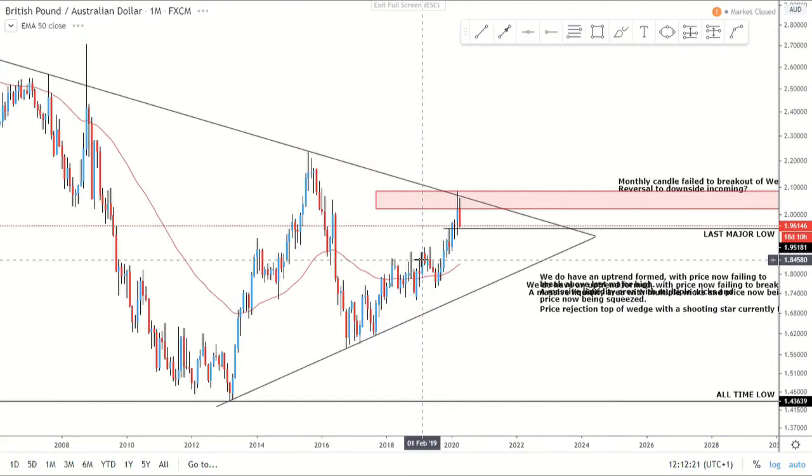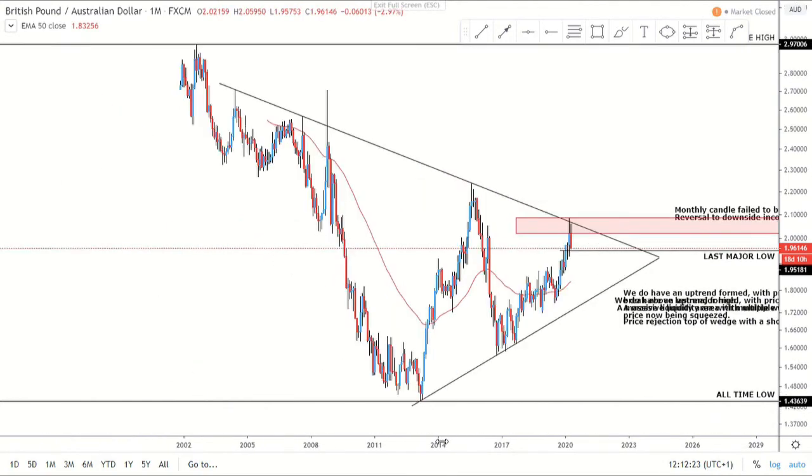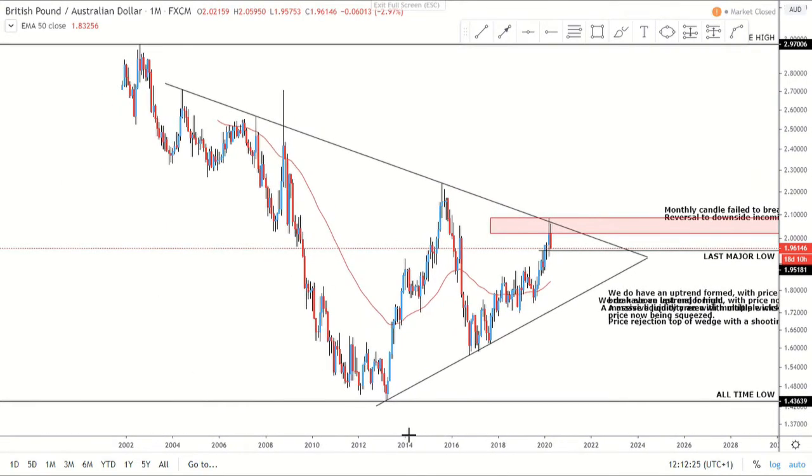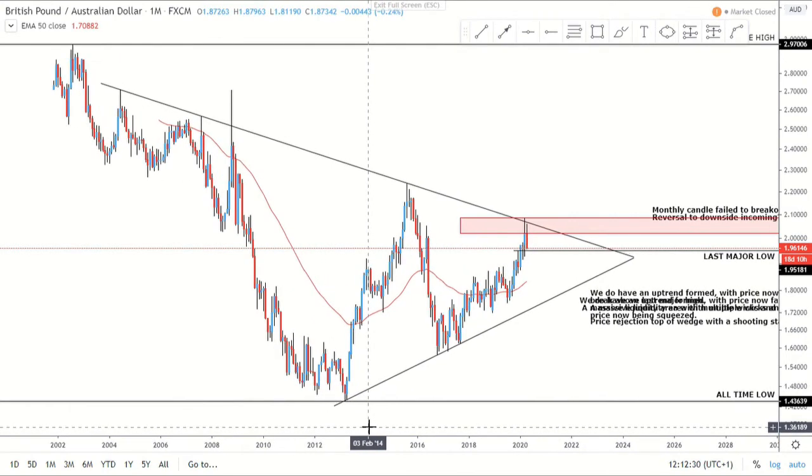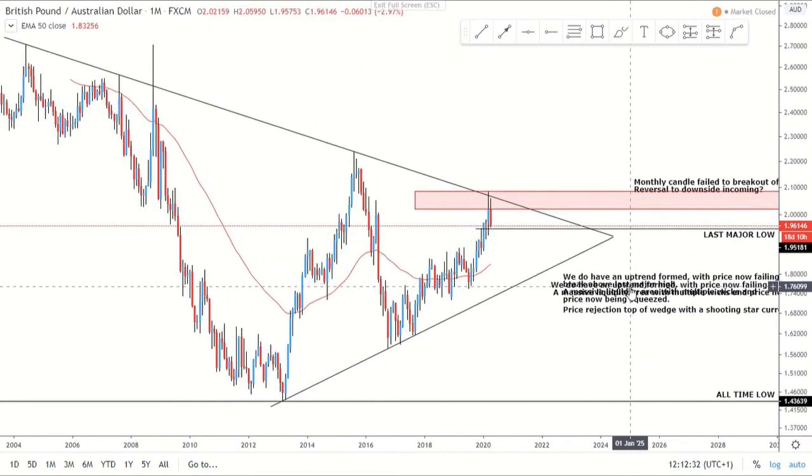Next on our list is Pound Aussie, something that I love to trade because it has massive potential. It's always moving massively. The pips that you can catch on it are great, but if it goes against you, then of course it's not good.